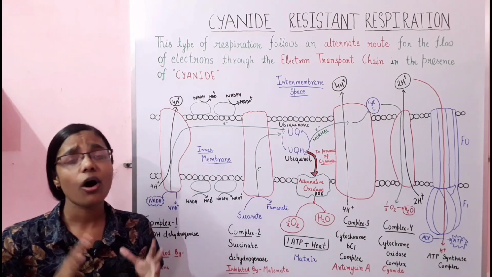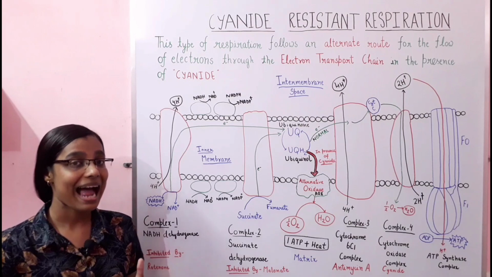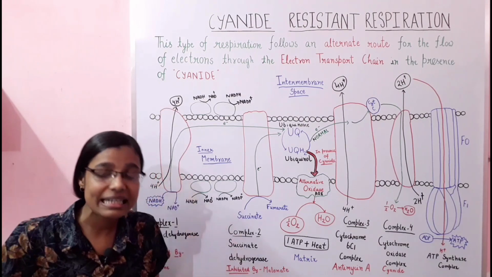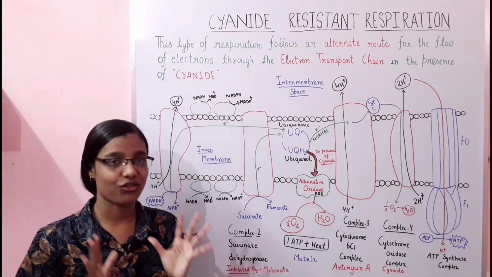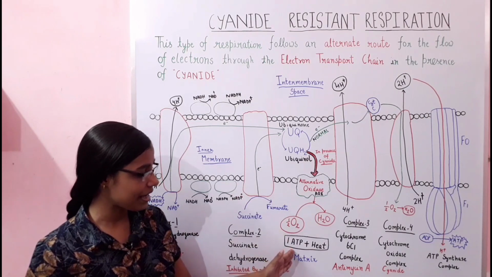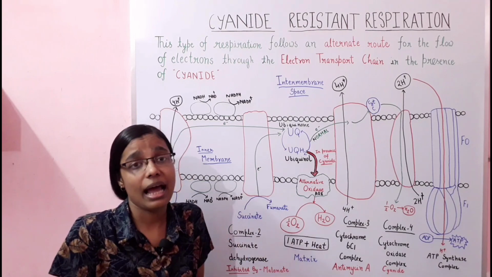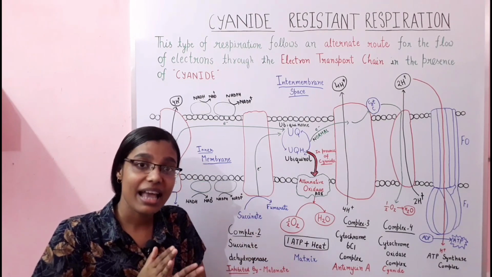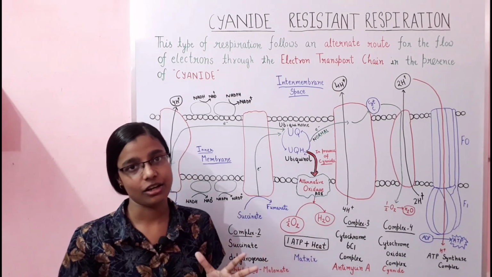As we have discussed earlier in our previous videos, from 4 protons there will be the formation of 1 ATP. So in the case of cyanide resistant respiration, there will be the formation of 1 ATP, and lots of energy is present that could be utilized, but it is not utilized in this process, and this energy is liberated in the form of heat.